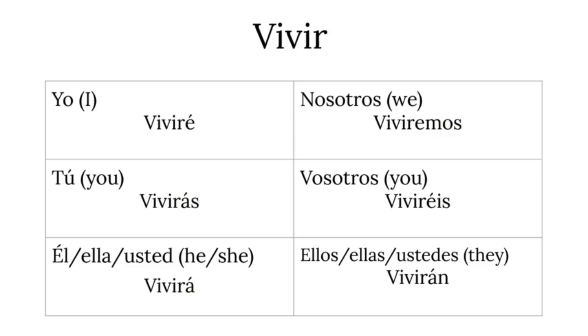Okay, vivir, we come back to regular, normal, simple verbs. Vivir follows the regular pattern. You leave the verb as it is and then you add a suffix. Yo viviré, tú vivirás, él, ella, usted vivirá, nosotros viviremos, vosotros viviréis, ellos, ellas, ustedes vivirán. Perfect.